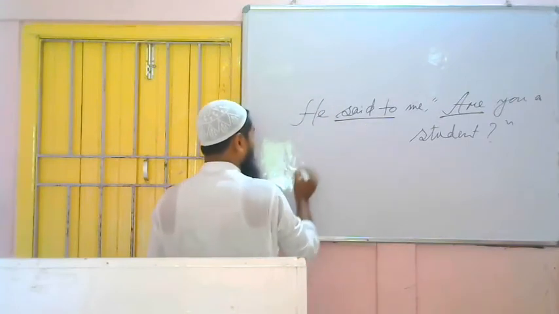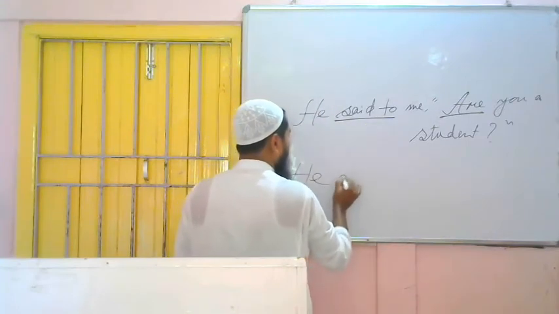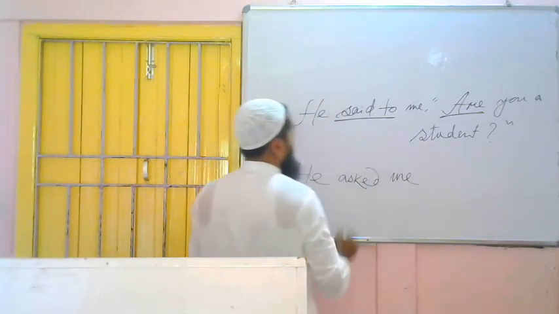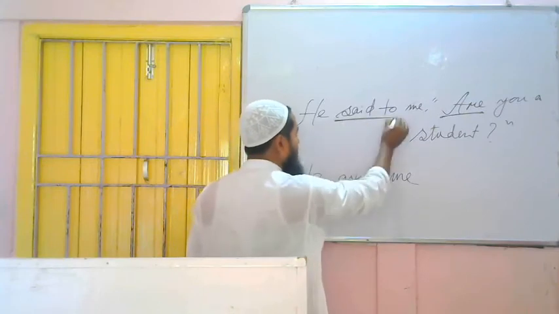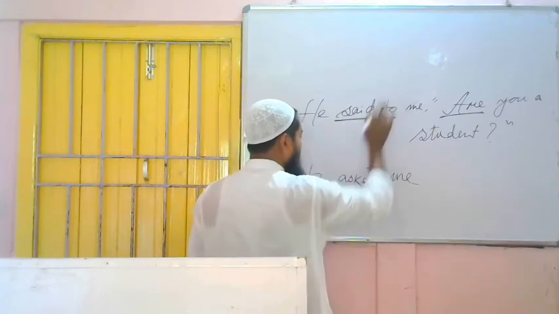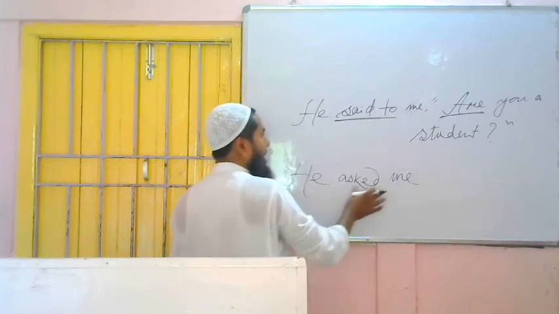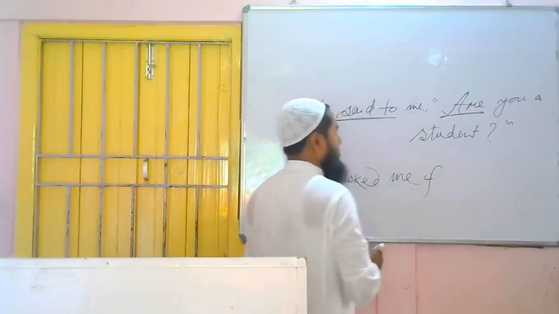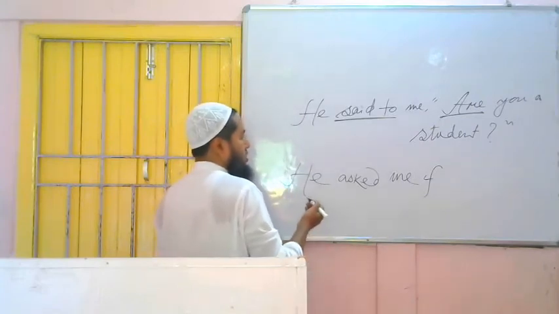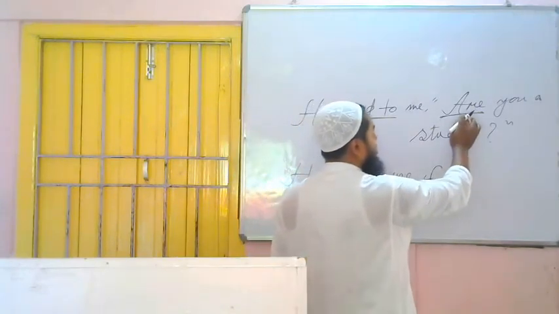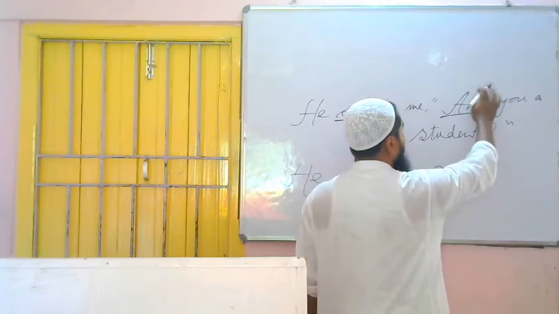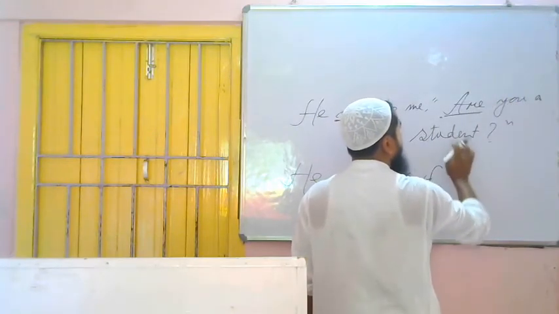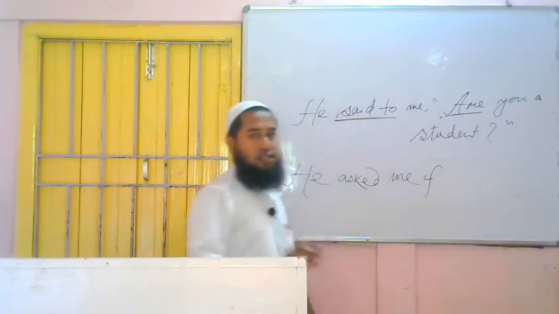So it is said to, what to use? He asked me. In place of said to, we have used asked. If it is said only, then also we have to use asked. So, he asked me. In place of comma quotation we have to use what? If or whether. I have used if. We can use whether also. Then what I said, you have to change the sentence into assertive. This has an auxiliary verb, so very simple. How to change this into assertive? The assertive will be what? You are a student.